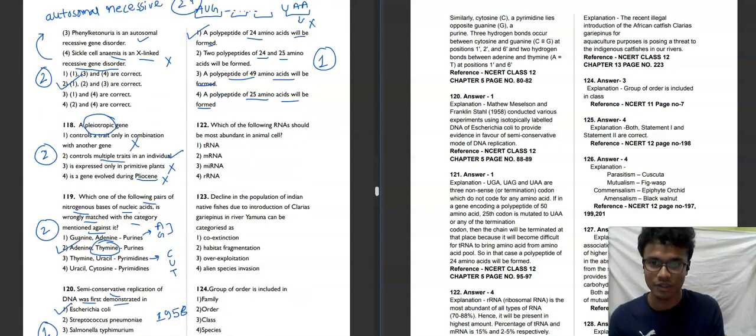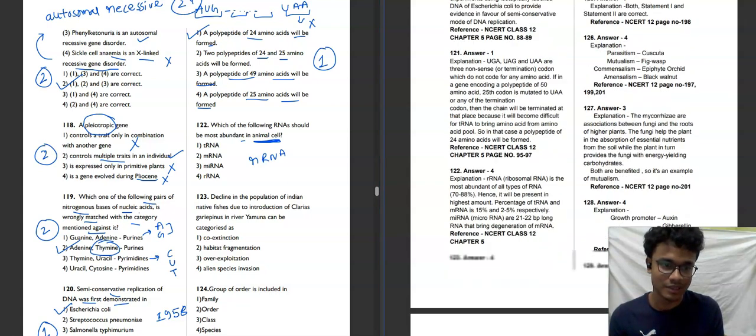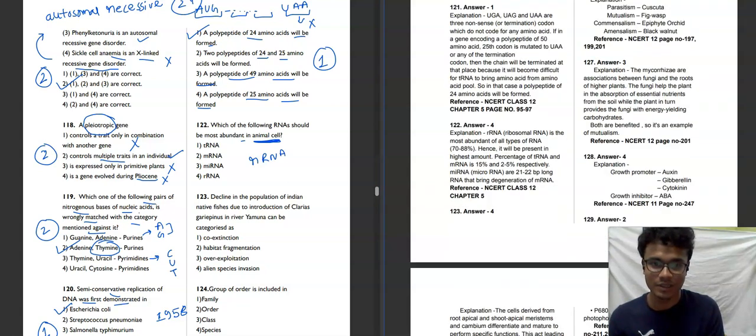Moving towards the next question. Which of the following RNAs should be most abundant in animal cell? We need to focus on animal cells. So the order of RNA present: rRNA is present approximately 70 to 80%, then tRNA, and last is mRNA.